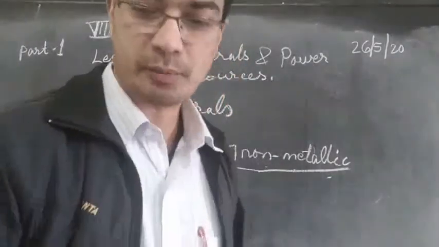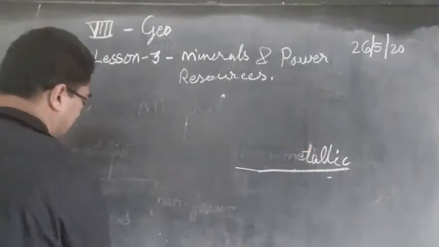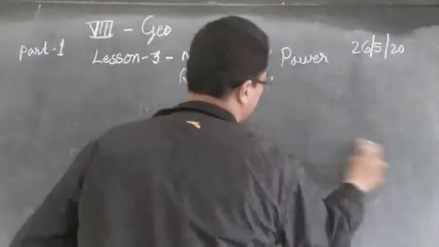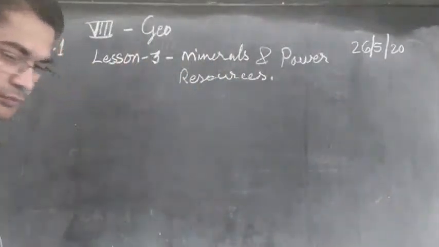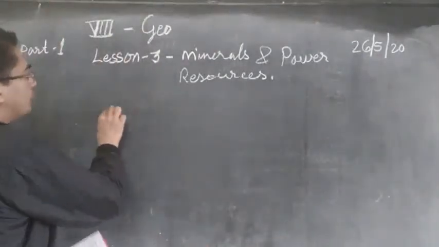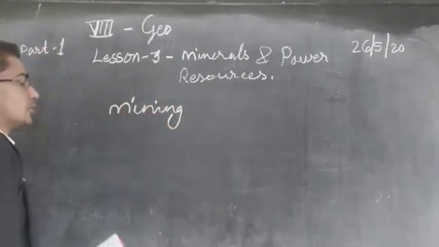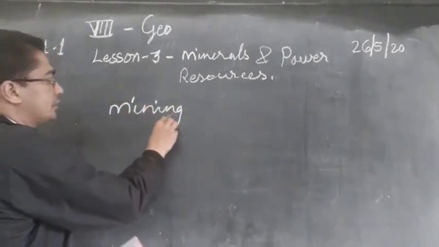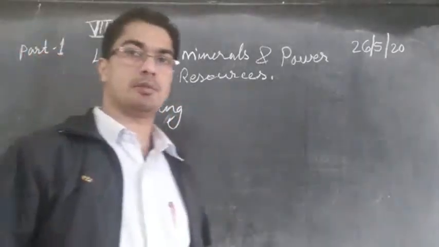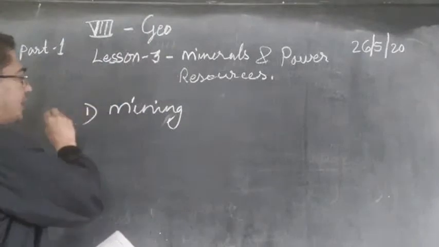So let us see them one by one. So first one, let us see mining. So the way to take out mineral from the earth, the first method is mining.